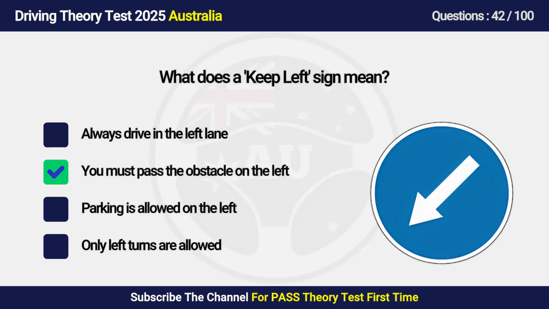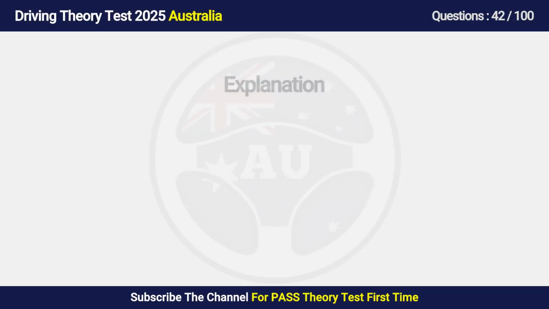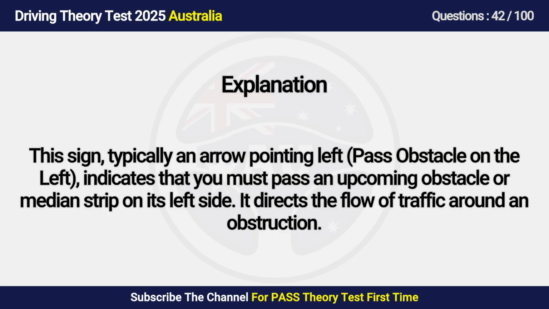Answer is B. You must pass the obstacle on the left. This sign, typically an arrow pointing left, indicates that you must pass an upcoming obstacle or median strip on its left side. It directs the flow of traffic around an obstruction.